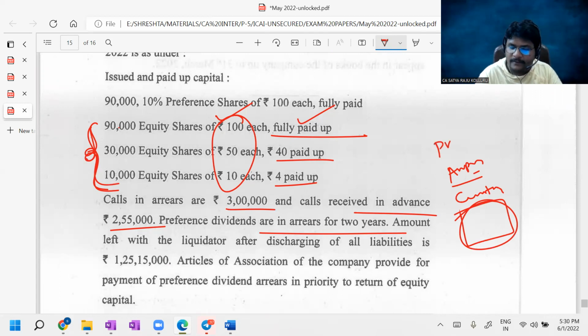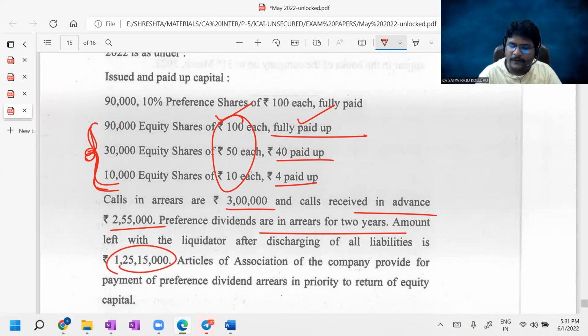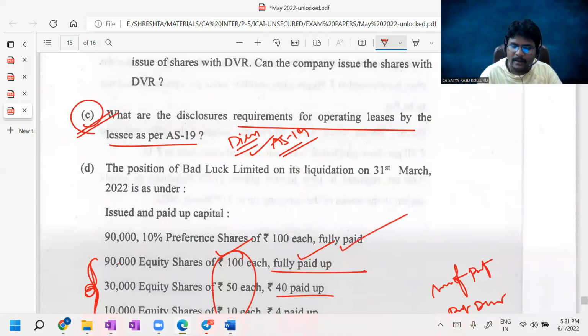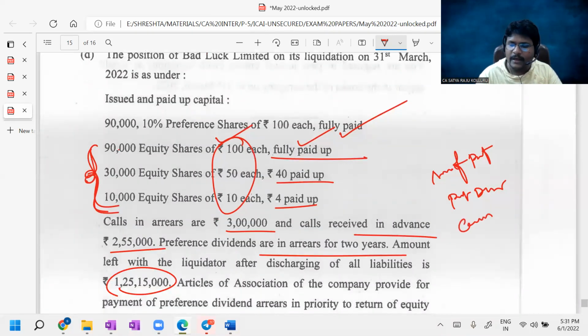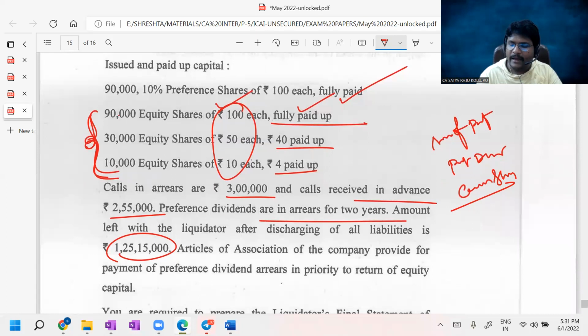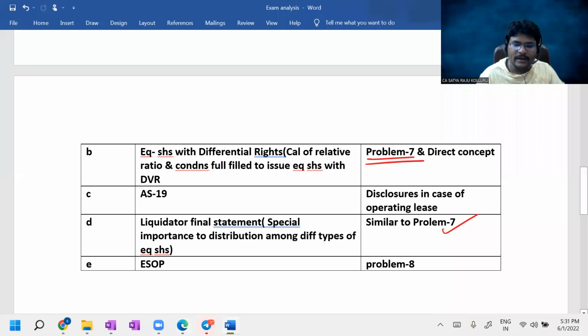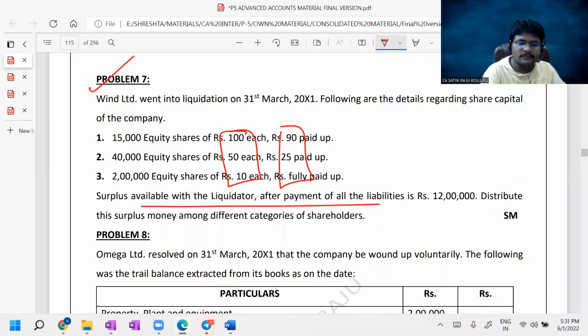Once again, I'll tell you the order. Out of the surplus, first you can pay the arrears of preference dividend. Then the preference capital you can pay. After that, the calls in advance you took from the shareholders. After this, the remaining balance is the surplus. How you can distribute such surplus among the equity shareholders, for that you can apply the concept of this problem. Then automatically the liquidator's final statement is over. This is all about the liquidator's final statement.